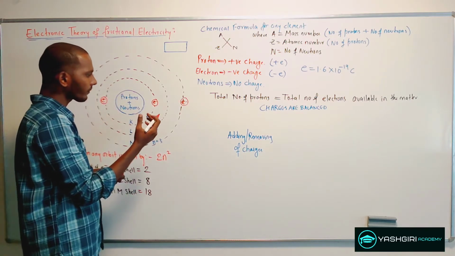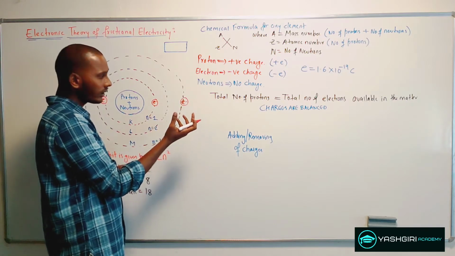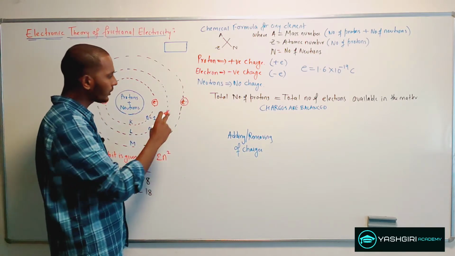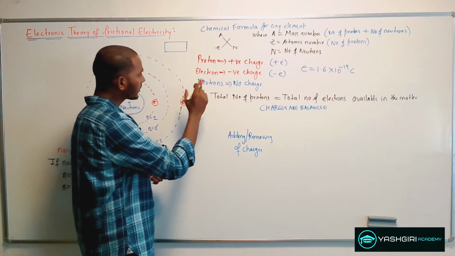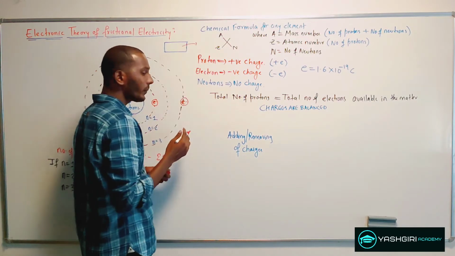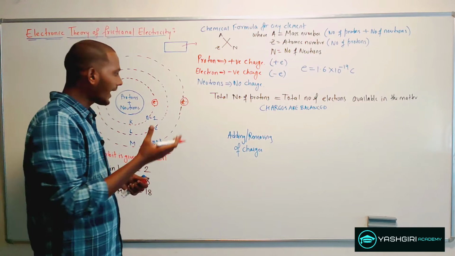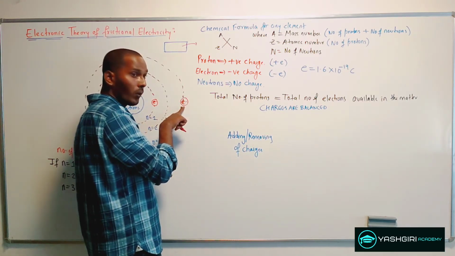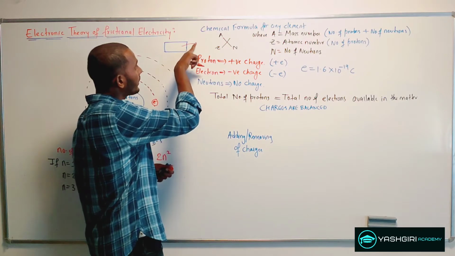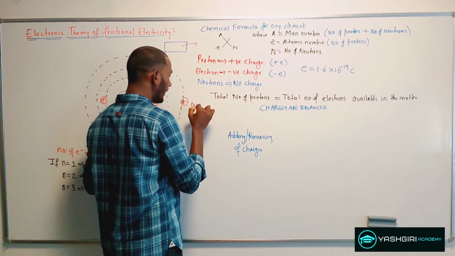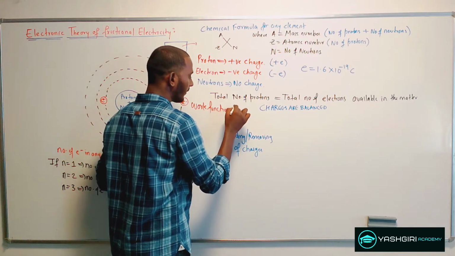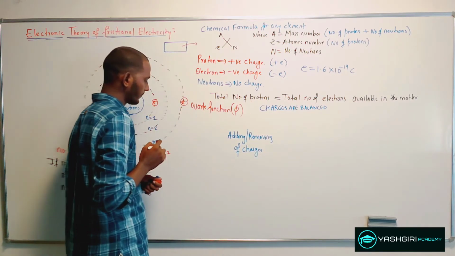So the only charge that is left to us is the electrons from the outermost shell, and to take these electrons out of the material, what we require is energy. The energy required to remove these electrons from the material is called the work function, given as a phi value.